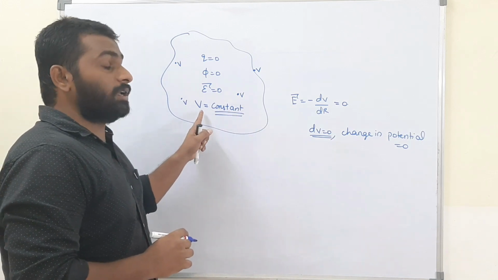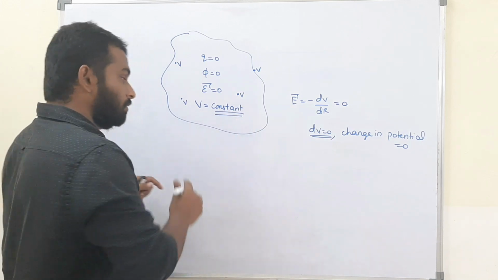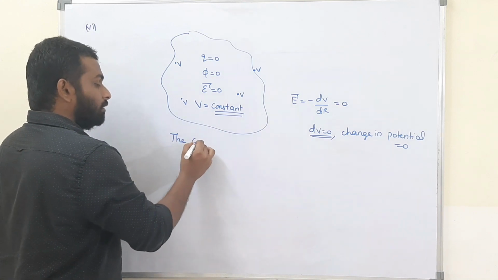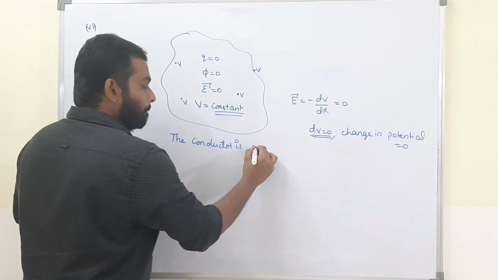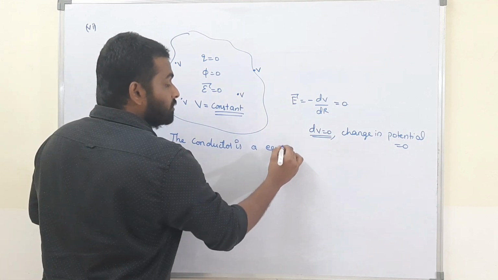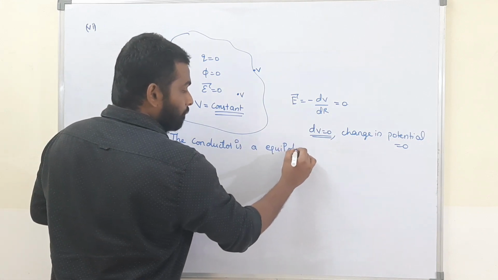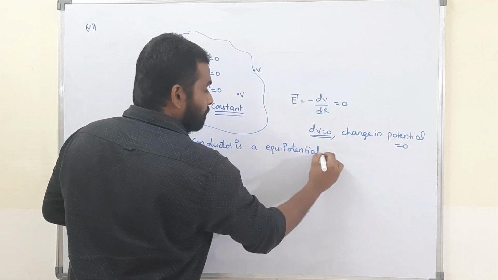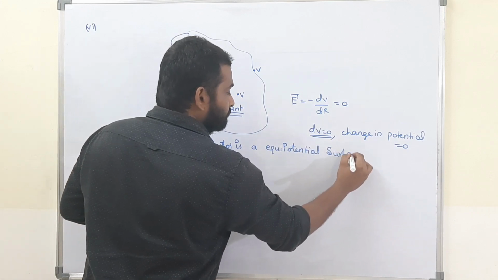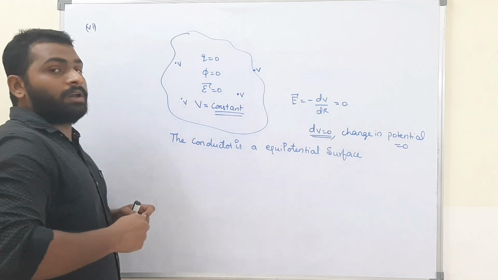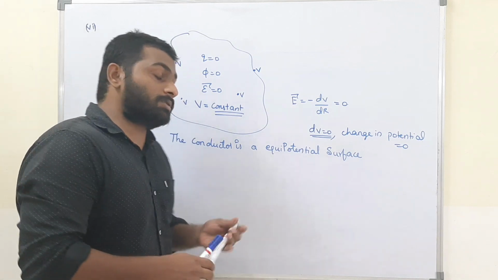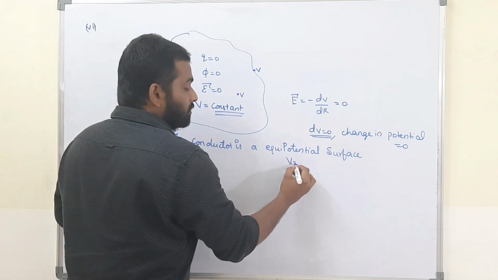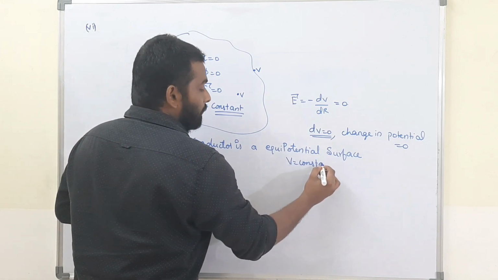Therefore, we can write that the conductor is an equipotential surface. That means the potential is always constant.